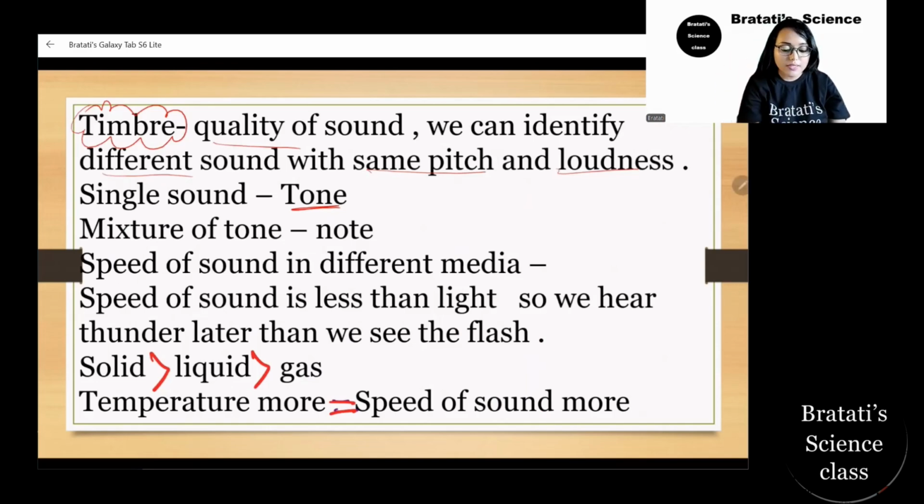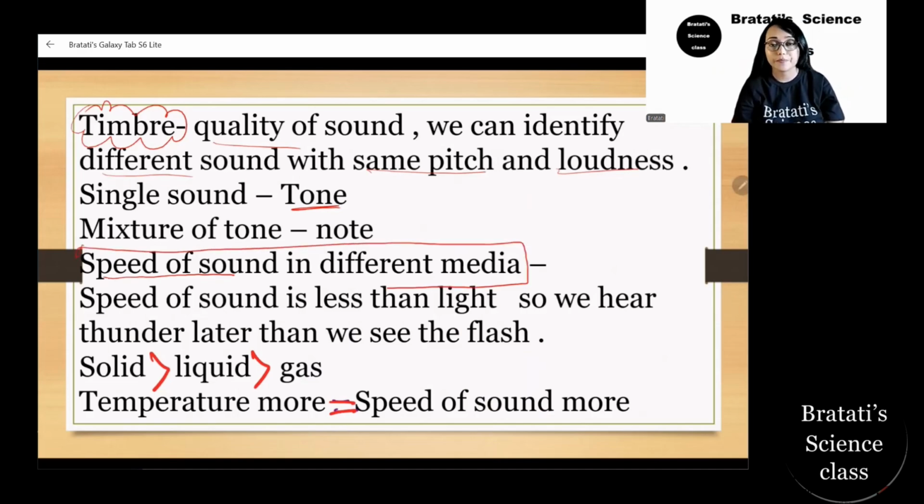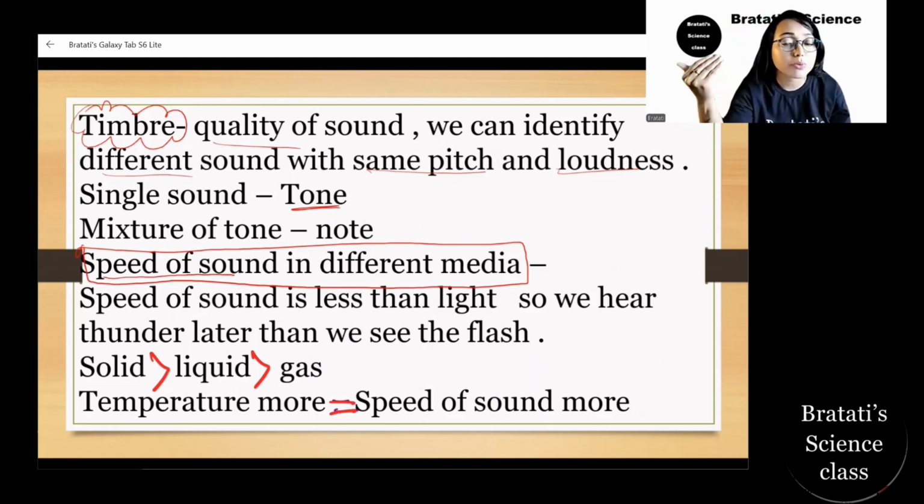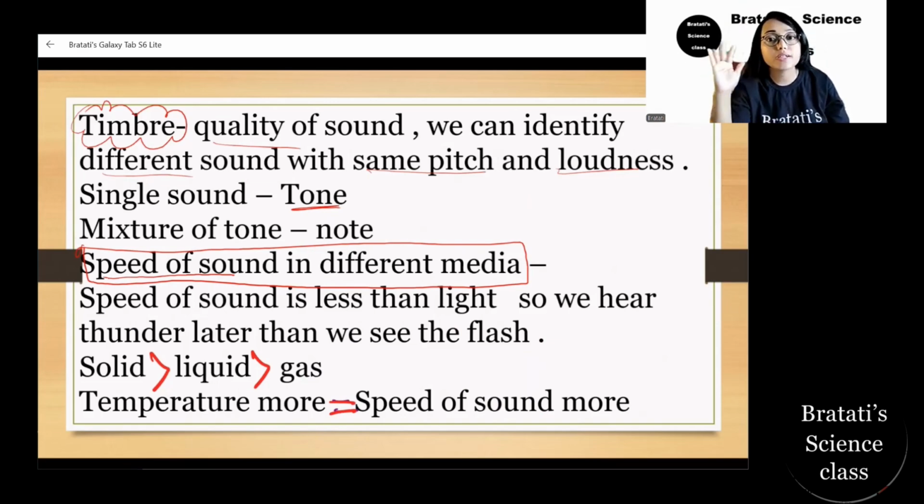Now, speed of sound, it is important. The speed of sound is different in different media. It depends on the media. So, the speed of sound is obviously less than the speed of light. It takes only 8 minutes for sunlight to reach Earth. What we call the speed of light is 3 into 10 to the power 8 meter per second. But at 22 degrees centigrade, that is normal temperature, the speed of sound is 344 meter per second, much less,